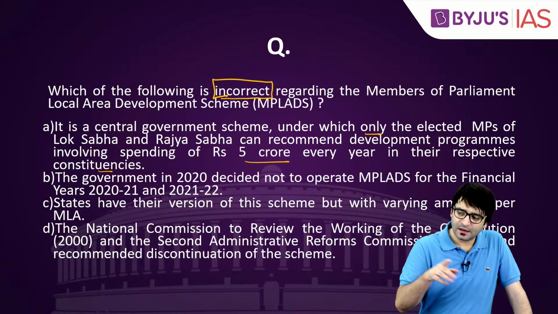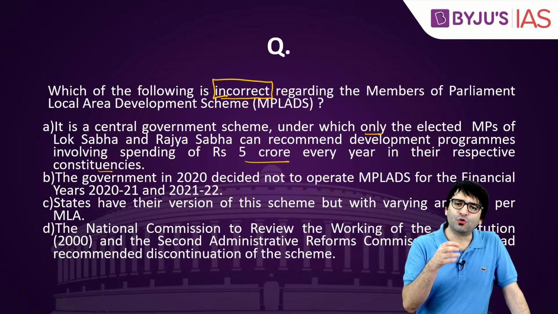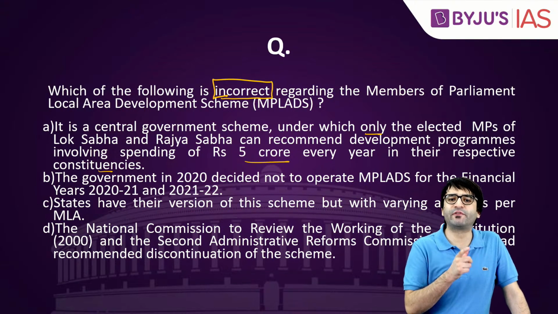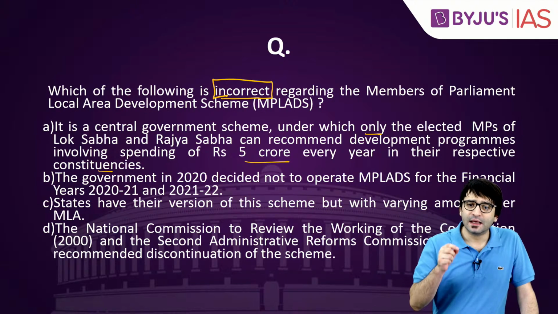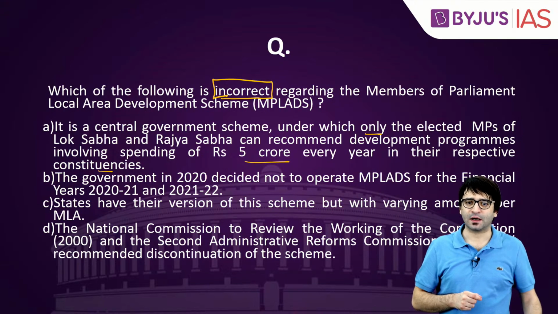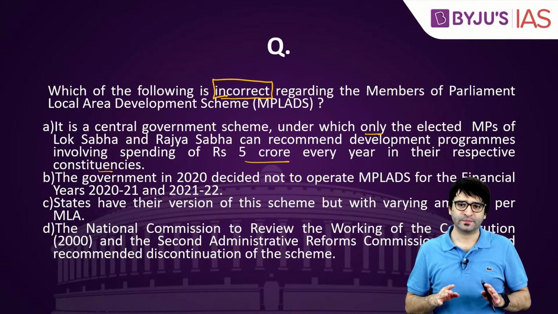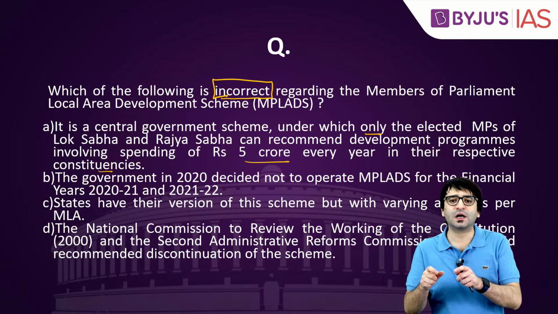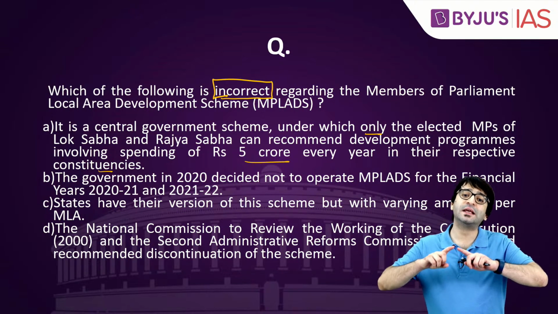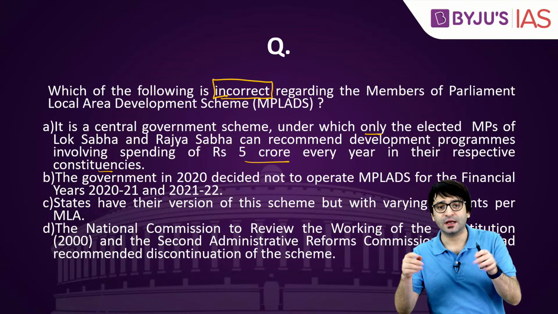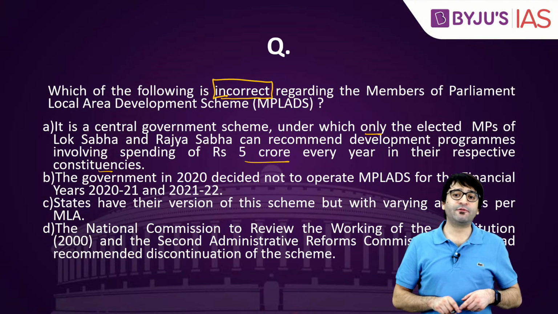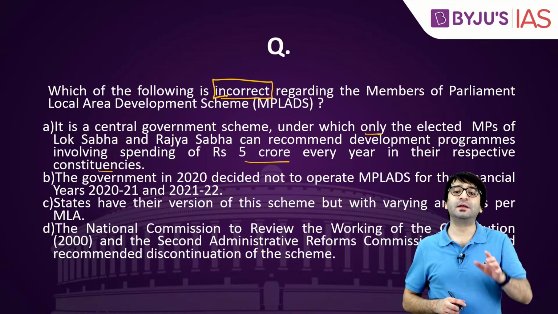If you're a Rajya Sabha MP, you can recommend works to the tune of 5 crore rupees in any part of the state from which you have been elected. If you're a nominated member of Rajya Sabha, the scheme is still valid for you, and you can recommend works to the tune of 5 crore rupees in any part of this country. So this scheme is not only for elected, it is also for nominated MPs.